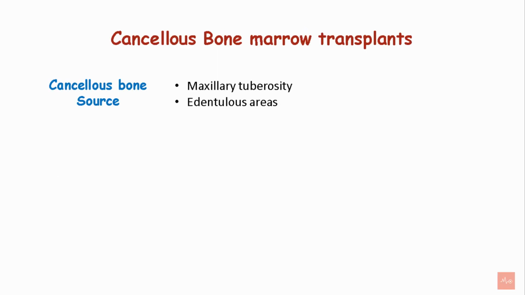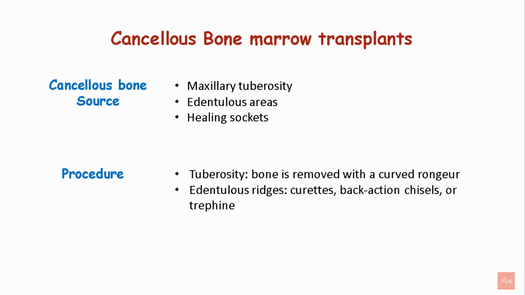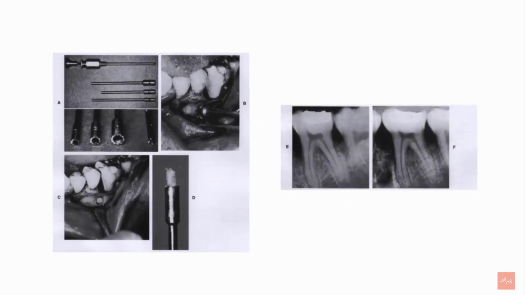Cancellous bone marrow transplant. These can be obtained through the maxillary tuberosity, edentulous areas, and healing sockets. Cancellous bone can be obtained from the tuberosity by the use of a curved rongeur. In case of an edentulous ridge, curettes, back-action chisels, or trephines can be used. Extraction sockets are the source to provide cancellous bone marrow after 8 to 12 weeks of socket healing. These are the trephines and the burrs that are used to obtain cancellous marrow bone.